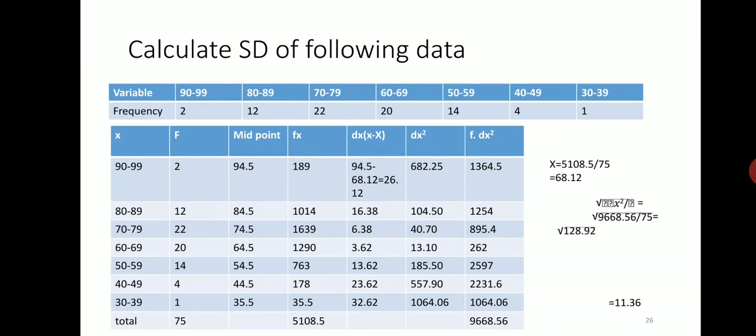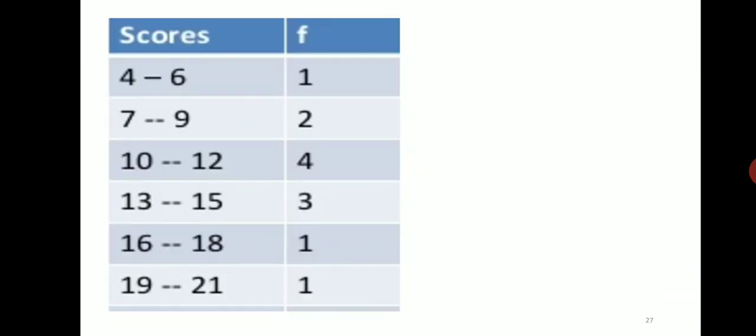In the previous problem the x values were given. Here we have to calculate the x value. Which is the x value? That is the midpoint. After calculating the midpoint, first take the frequency, then midpoint, then fx, then dx, that is the deviation, dx square, and f into dx square. The same formula applies. The only difference in open end classes is that we calculate the mid value, considering it as the x value.